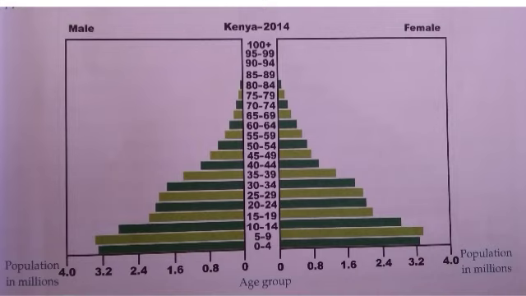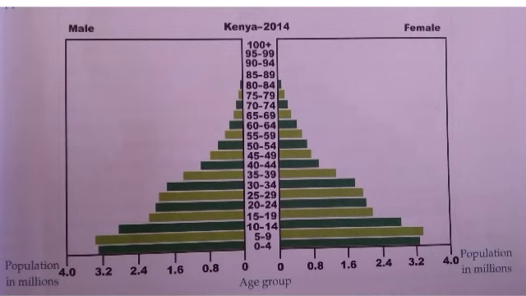So what data do we get from this particular population pyramid? Can you say? A broad base shows a high birth rate, and a tapering end towards the top shows a high death rate. There are not many people living there, right? I hope you get the picture of the pyramid and how we make the analysis.